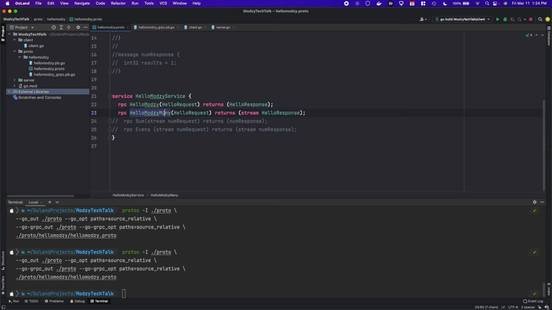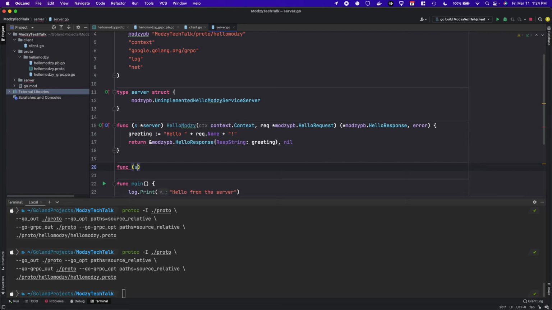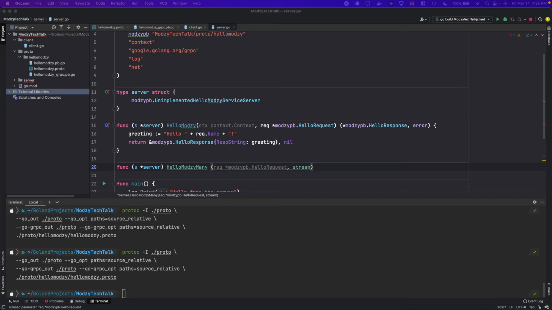All right, so we just did that. So hello Modzy many. Back to our server code, we'll go ahead and create a new function here. Again, we are implementing the interface. And streamings are a little different here, right? We're not just taking in the context and the request because we are returning a stream. So we take in a request, and that is of type ModzyPB hello request, but we also have a stream, all right? And this is the streaming object that we're going to start writing to. This particular stream object is native to the server, right? So we're not dealing with client-side streaming.